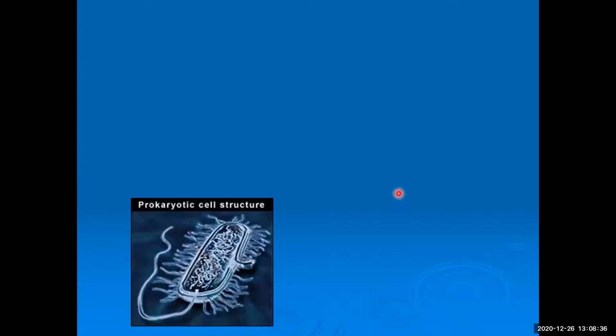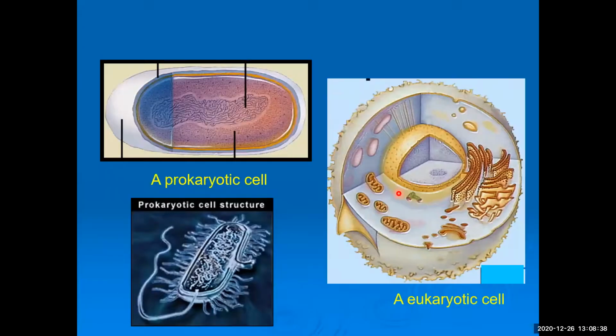Now, when we talk about cells, there are two types of cells. The first is known as a prokaryotic cell and the other is known as a eukaryotic cell. Prokaryotic cells are said to be the ones that evolved first, and later came eukaryotic cells. The basic difference between them, you must be able to identify from the pictures also.